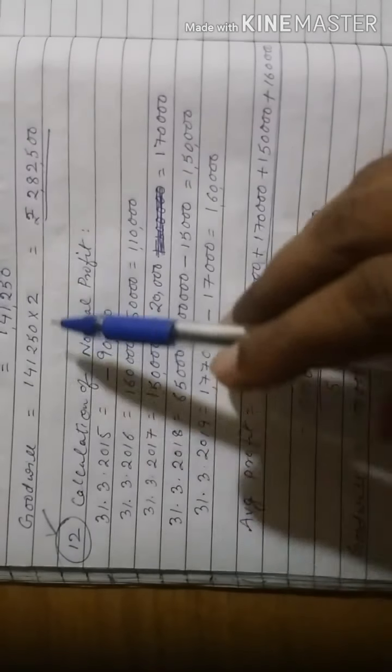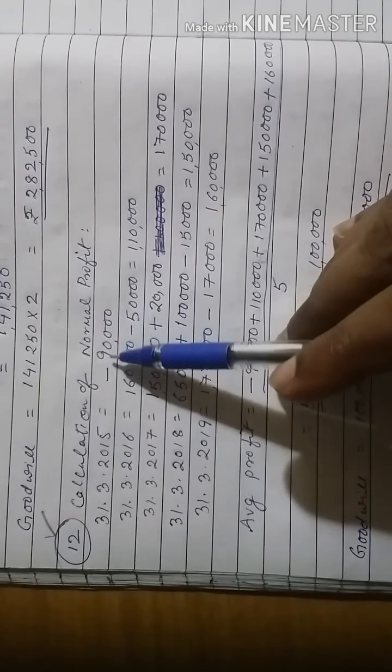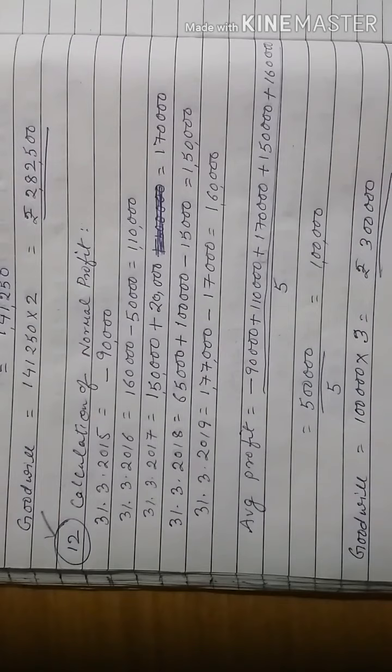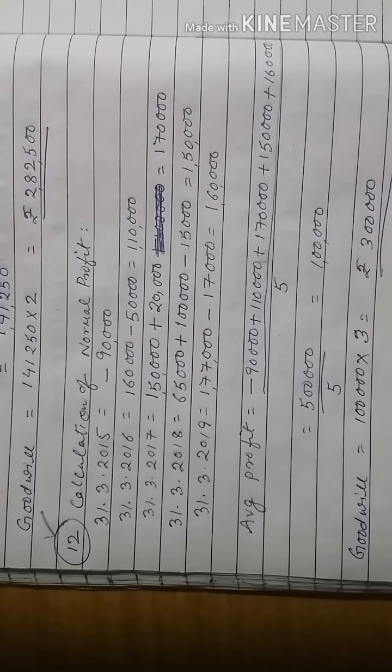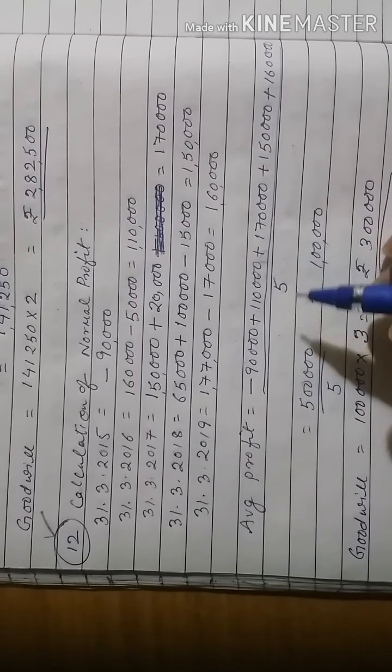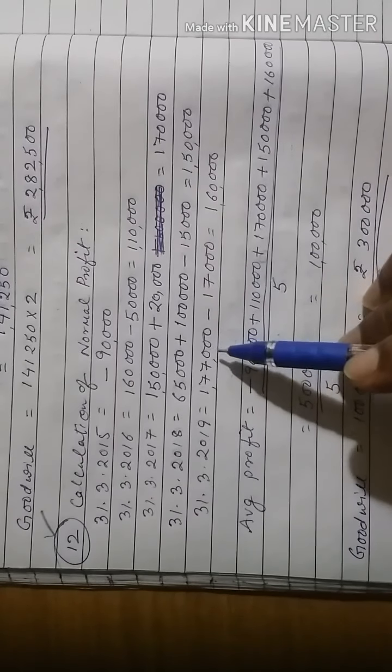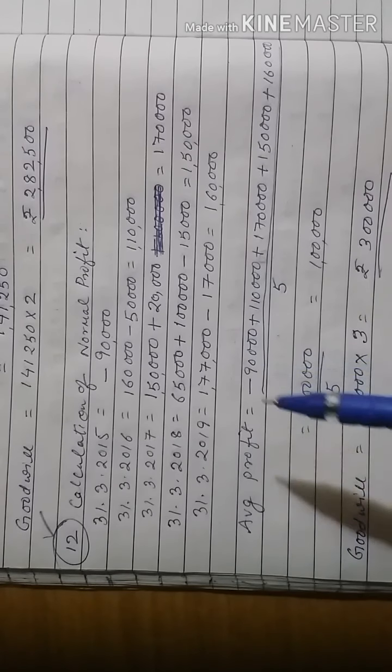The first year you can see it is a loss, so it will be a negative figure. 31 March 2016 1,60,000, then 31 March 2017 it is 1,50,000, 31 March 2018 it is 65,000, and 31 March 2019 it is 1,77,000. Now some adjustments are given.